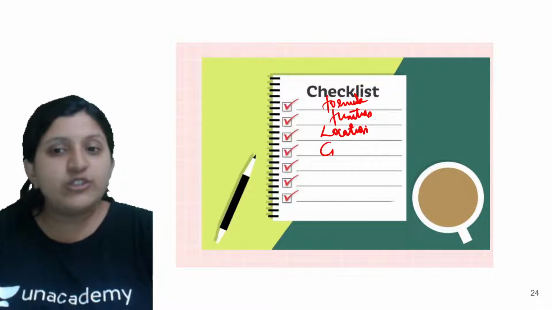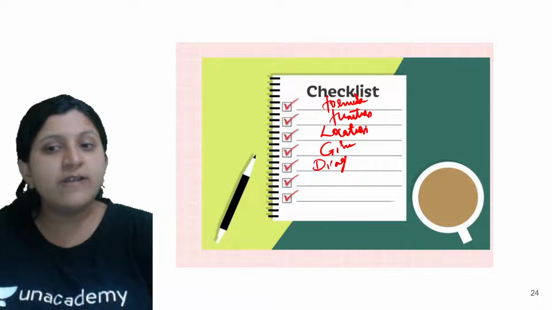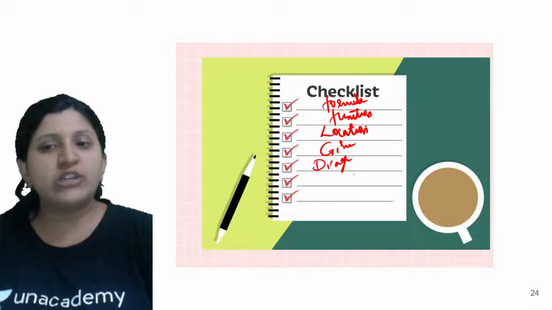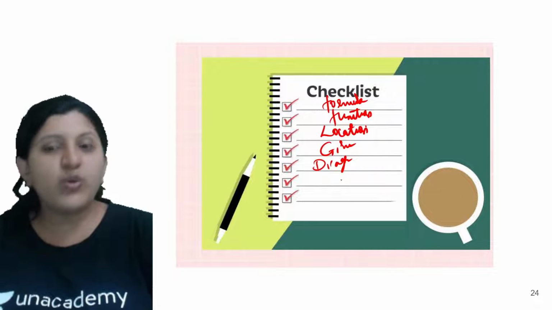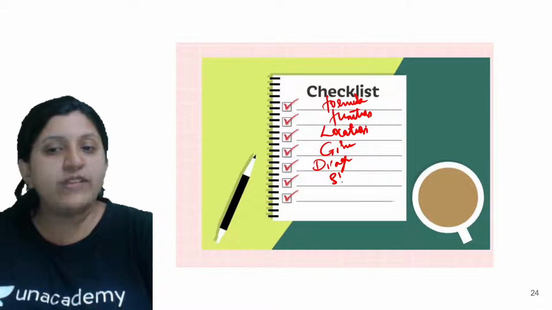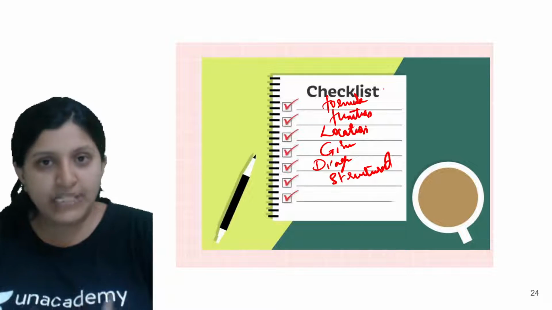Make a list of give-reason type questions, and a list of diagram-based questions from each and every chapter. You can avoid the repeated questions, but include the somewhat different questions. Then you can make a list of the structured questions. This is going to help you in last minute preparation.